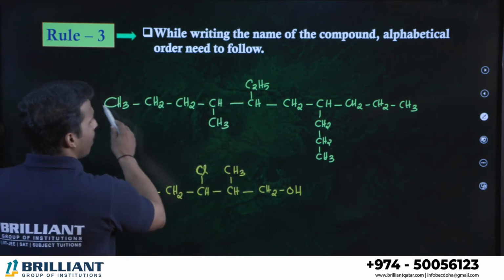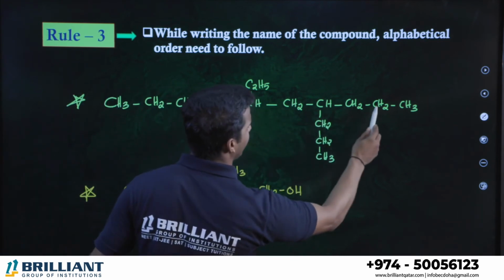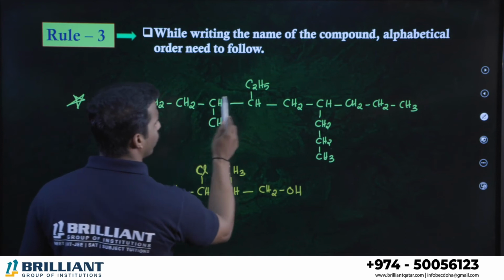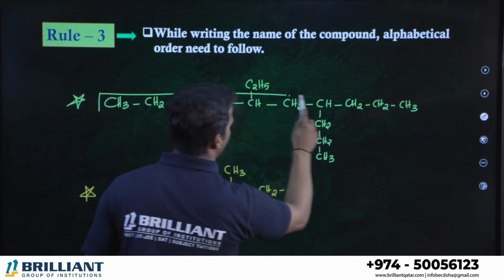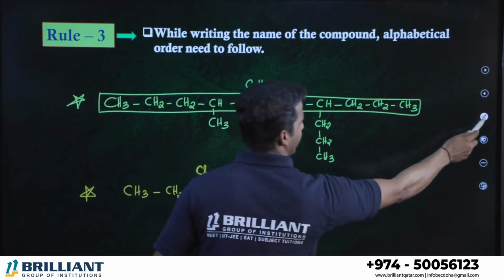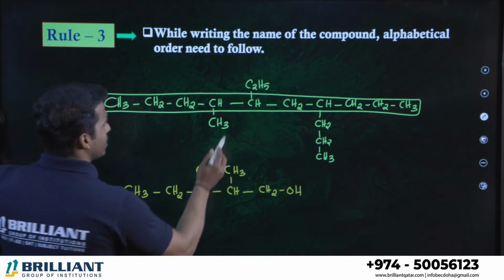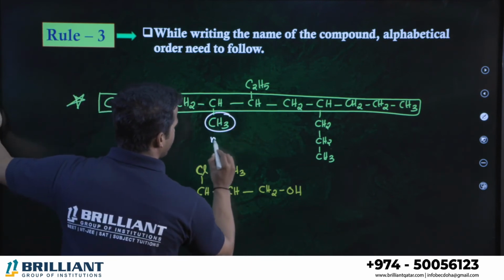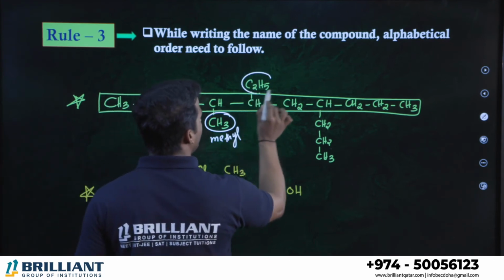Which is the parent chain here, all of you? 1, 2, 3, 4, 5, 6, 7, 8, 9, 10. 1, 2, 3, 4, 5, 6, 7, 8, 9, 10. Both are the same, so let me take it. The longest one is the parent chain. Okay, decane, total 10 carbon, right? Decane. Which are the branches, dear all of you? CH3. What is CH3 called? Methyl. Alright, methyl.